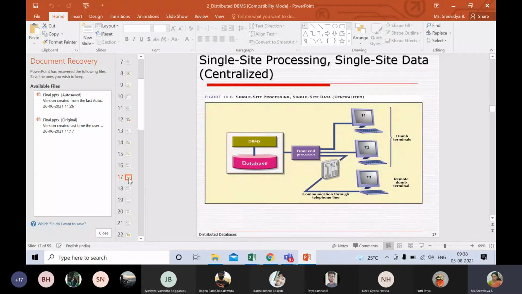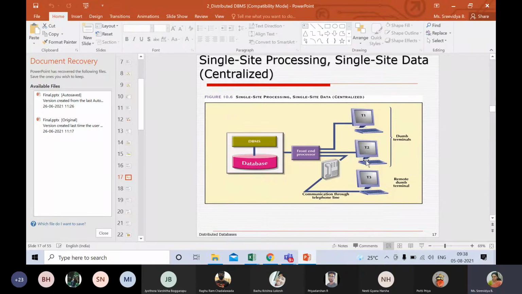It's a kind of repetition of what we had learned, but nevertheless, you're supposed to know this. Here you can see the schematic representation. You have three workstations. They are also called dumb terminals. I missed saying that term. They are called dumb terminals because they do not do any processing. All they do is provide a UI. I require some data, so I type my query in the UI, the query is executed, and I get the data back in my terminal.